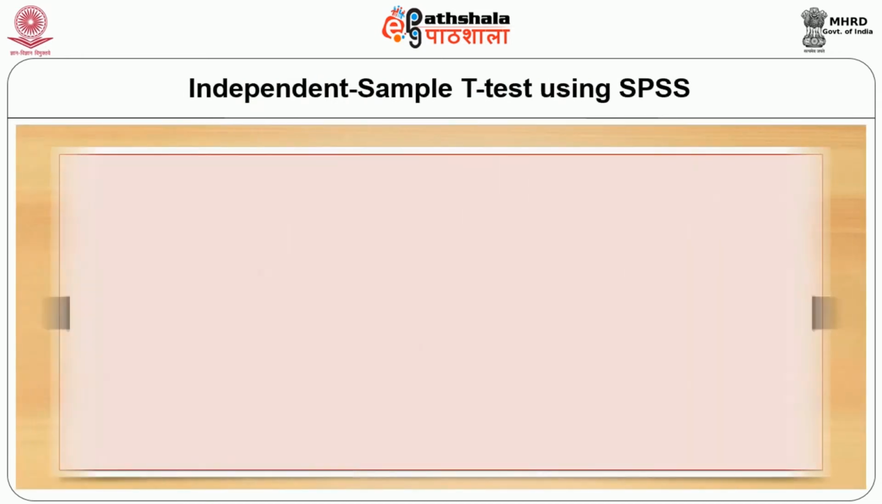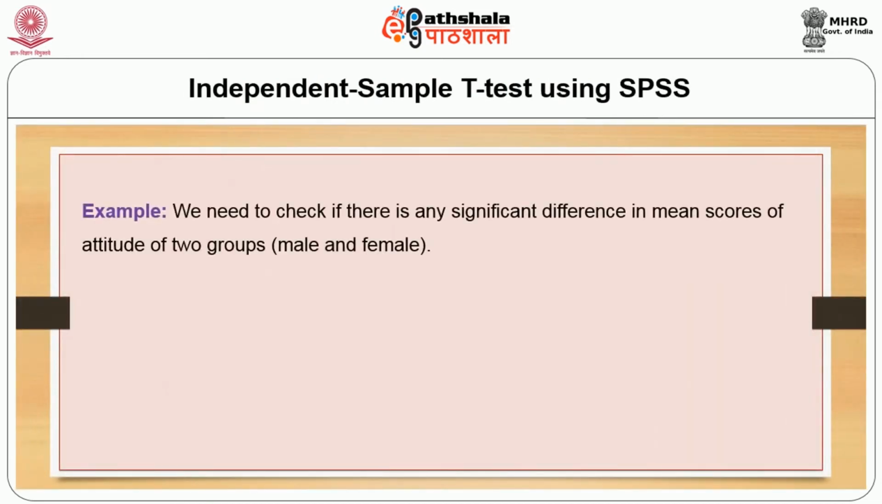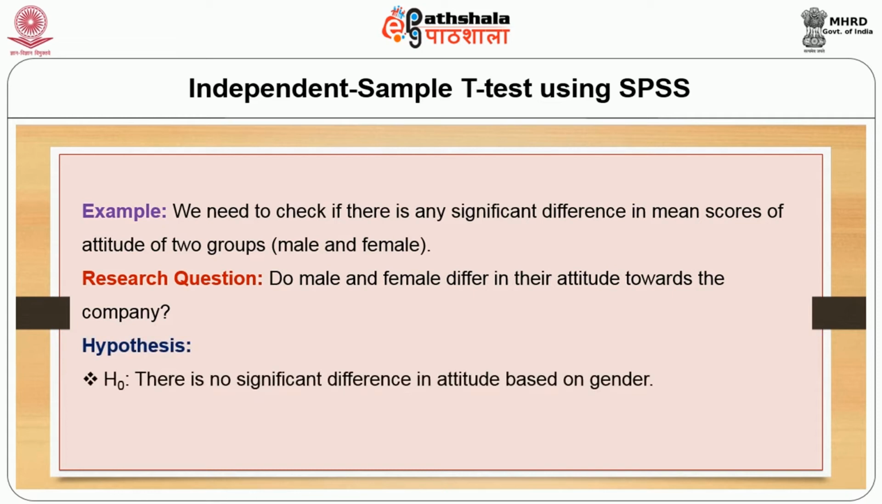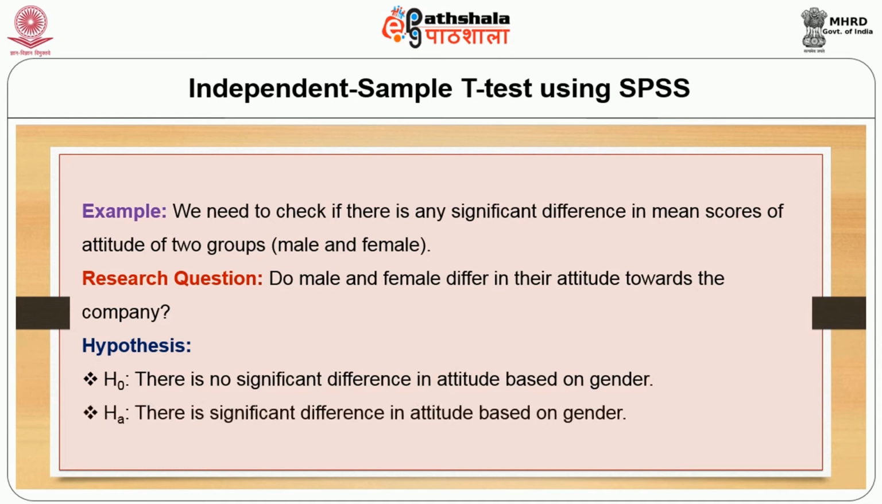Now let us practically do this. The example taken for this is, we need to check if there is any significant difference in mean scores of attitude of two groups, that is male and female. The research question is, do male and female differ in their attitude towards a company? The null hypothesis is, there is no significant difference in attitude based on gender, whereas the alternative is, there is a significant difference in attitude based on gender.